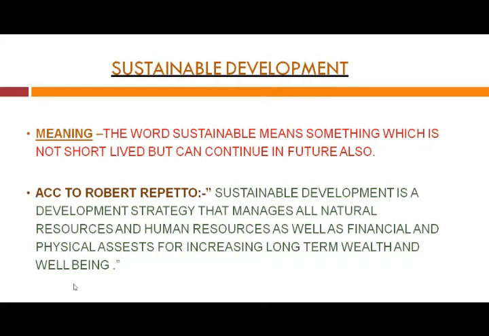The word sustainable development means something which is not short-lived but can continue in the future also. As we know, the resources are limited and after some time they may get exhausted. So what about our future generations?